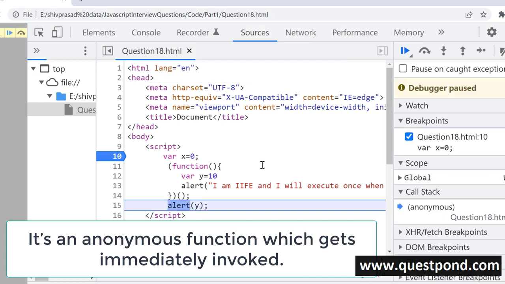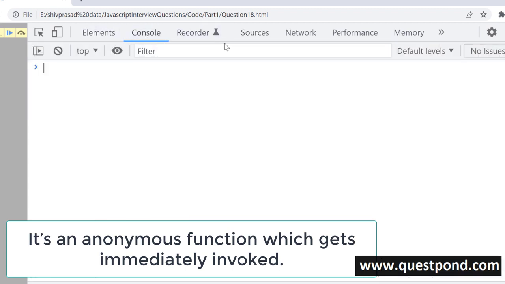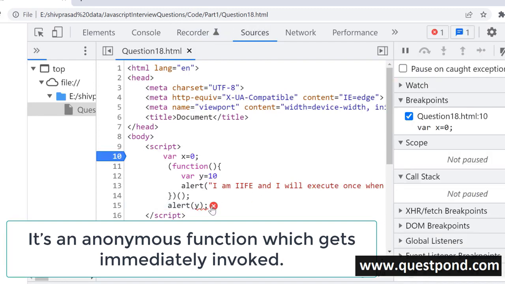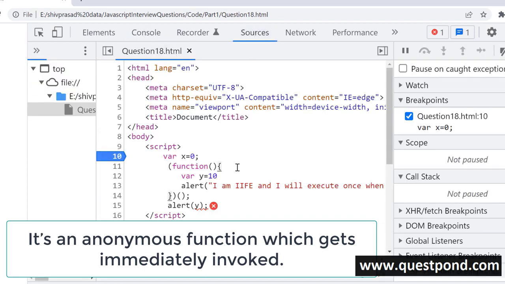And the second thing about IIFE is that any kind of variable we use inside IIFE is local to that anonymous function. So you can see this y variable was local. It won't be accessible out here. So the y variable does not spill out as a global variable. So you will get an error out here. You can see the error in the console. If I just run this, you can see out here, y is not defined. So putting the whole answer together, IIFE is an anonymous function which gets invoked immediately, and any kind of variable we create inside IIFE is local to IIFE.